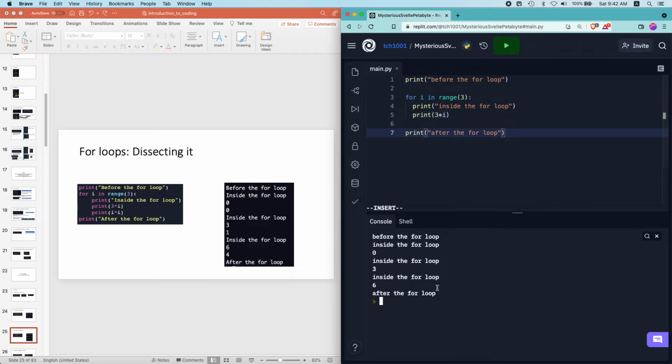Press enter. Then we see before the for loop, and then inside the for loop, the first iteration I equals 0, so 3 times 0 is 0. Then the second iteration I equals 1, and 3 times 1 gives you 3. Then the third iteration I equals 2, so 3 times I gets you 6. So we see that with the variable I inside the for loop, we can do mathematical manipulations over here.